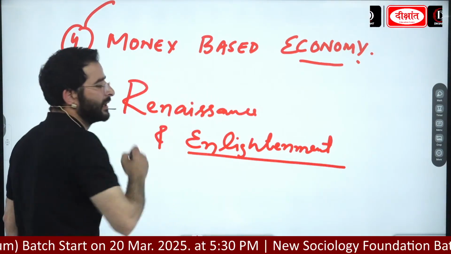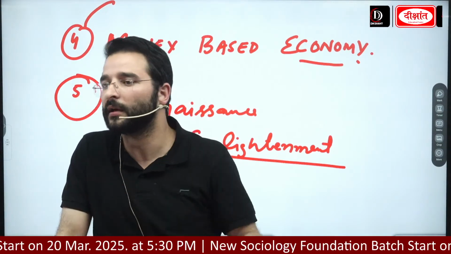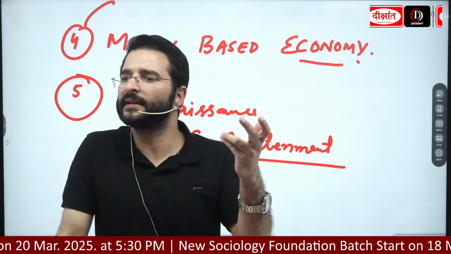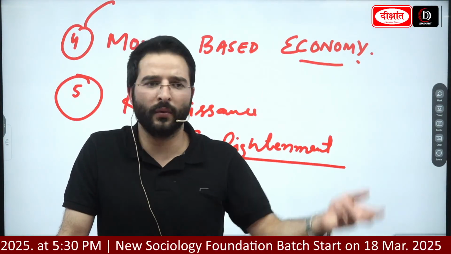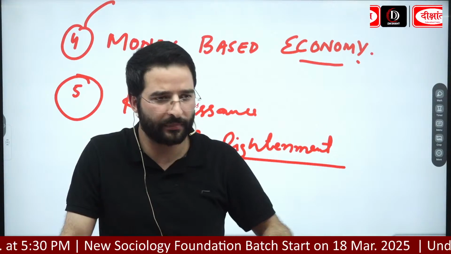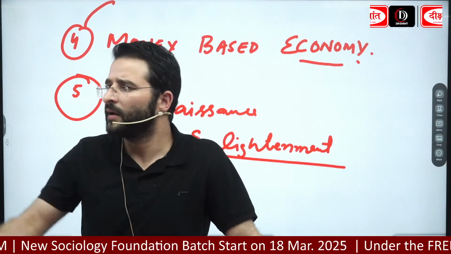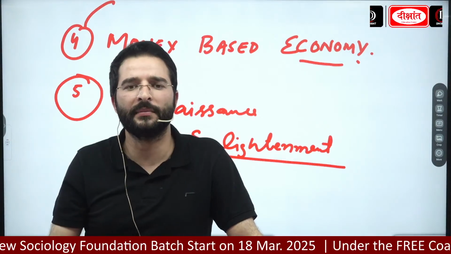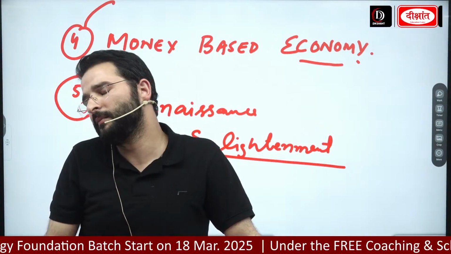Where the people challenged the authority of the Pope, people challenged the authority of the king. It was being said that the king had the divine right to rule. He was a kind of shadow over the planet Earth. People used to believe that, be it in Europe, be it in India. So over the period of time, people started questioning this. Who has given him the right to rule?